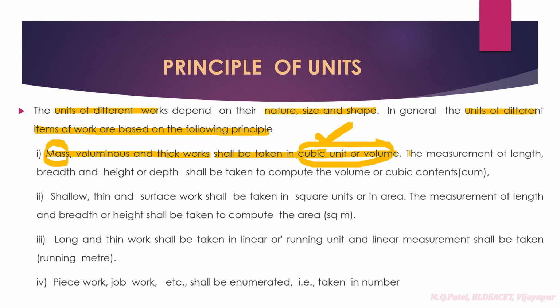That means if you want to measure such works, we have to measure length, breadth and height or depth, right? If you multiply length, breadth and depth, you are going to get the volume, or the cubic contents, in cubic meters. So for mass works we measure length, breadth and depth or height, so as to get the volume.